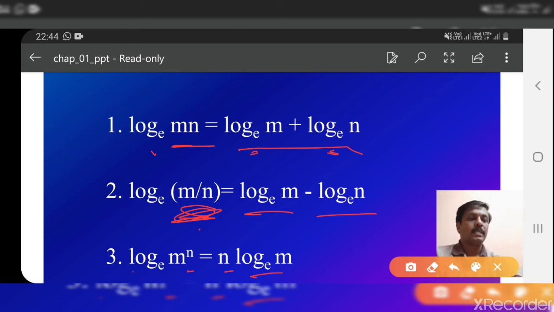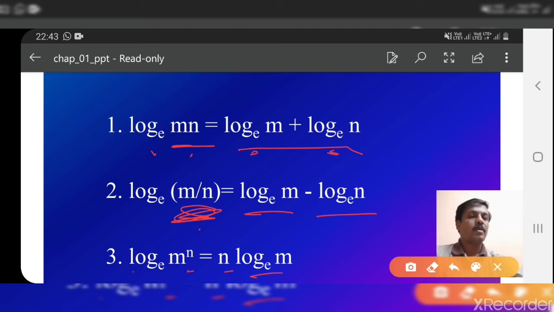You remember these three equations: log mn equals log m plus log n. That means the logarithm of the product of two numbers is equal to the sum of the logarithms of the two numbers. Similarly, the logarithm of m by n, the division of two numbers, is equal to the difference of the logarithms of the two numbers.